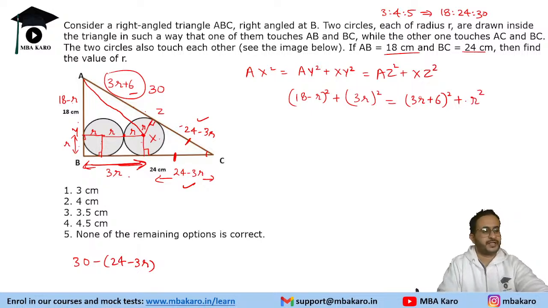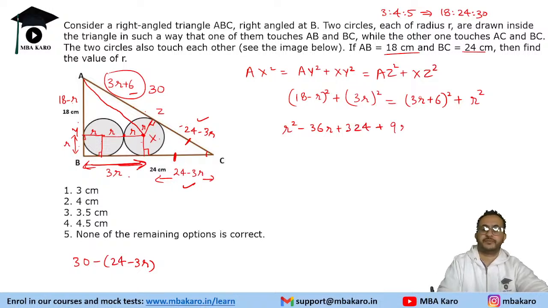So a bit of construction and the knowledge of Pythagorean triples will help us solve this question. Next is squaring this. We will get r square minus 36r plus 324 plus 9r square equals (3r plus 6) whole square. 3r square is 9r square. And we have 18, 18 into 2 is 36r, plus 6 square is 36 plus r square.